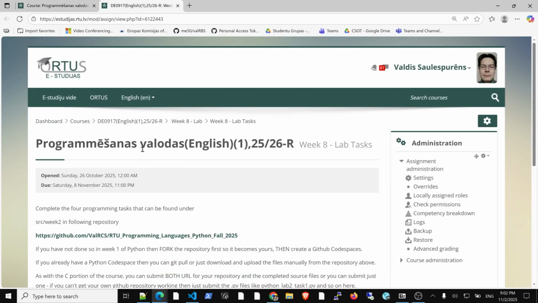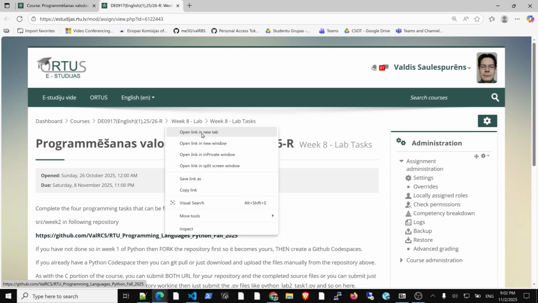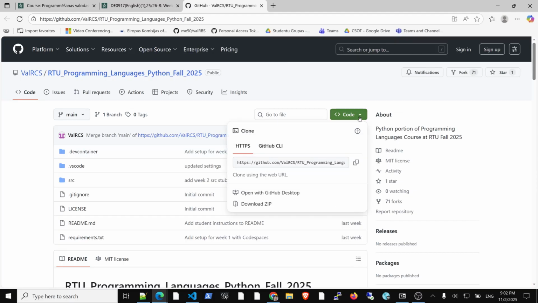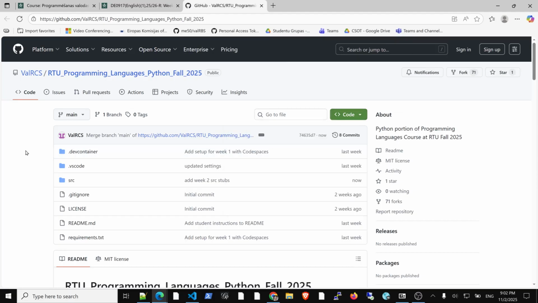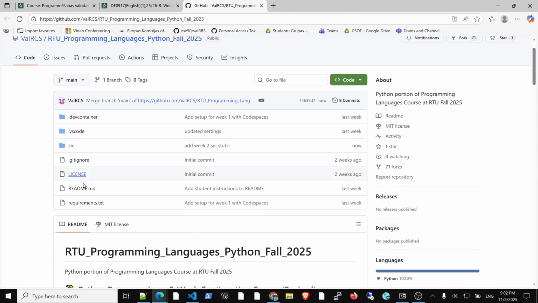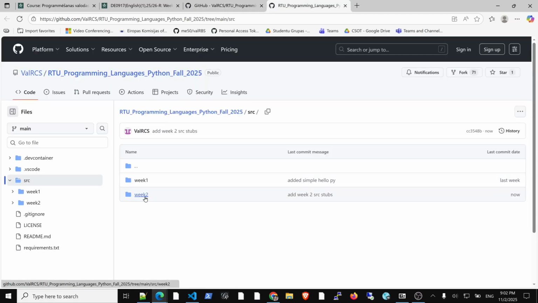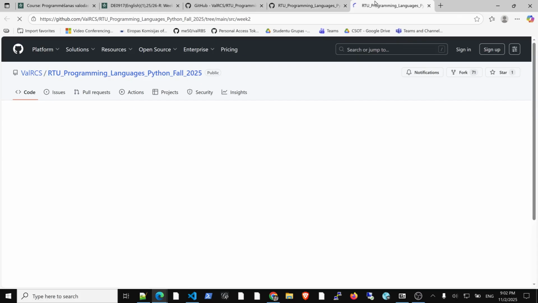Again, very similar to previous week. We go to the repository. Again, I assume you already have your own GitHub Codespace created on your own sign-in, of course, right? So there should already be stubs. You can find them here, right? Week 2. And you see here.